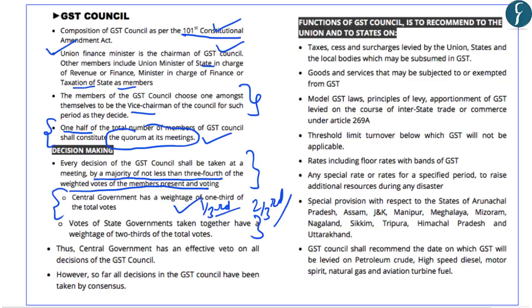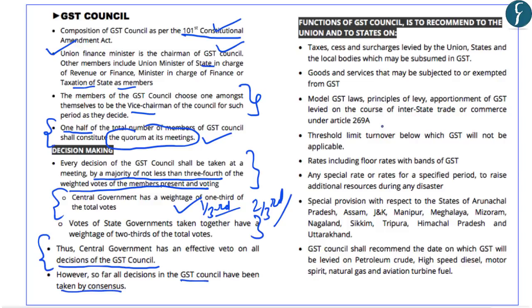And this also reflects that the central government has an effective veto on all the decisions of the GST Council. So this means that neither the central government nor the state governments collectively can take any decision alone. And that is why so far all the decisions in the GST Council have been taken by consensus.